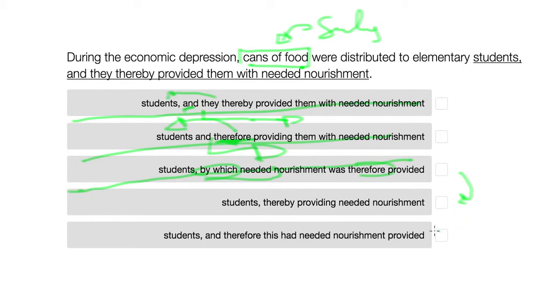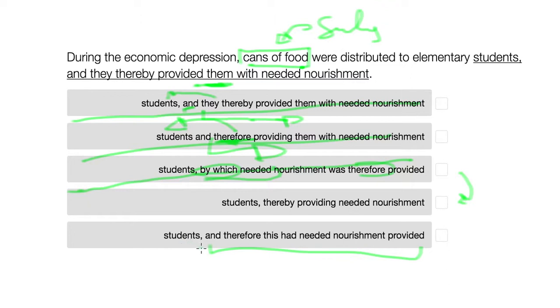Let's see if the following sentence might be even better. During the economic depression, cans of food were distributed to elementary students, and therefore this had needed nourishment provided, period. The problem here is we're not told to whom this was provided, which is an idea that is given in the first option, "them". But that's not here in this option either.